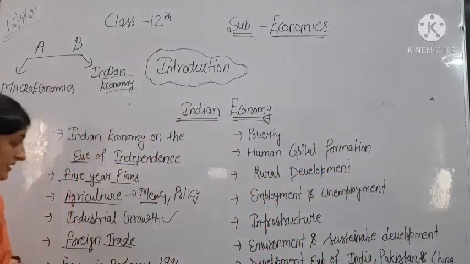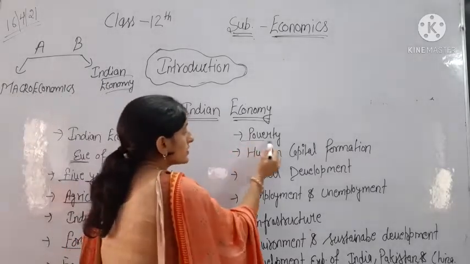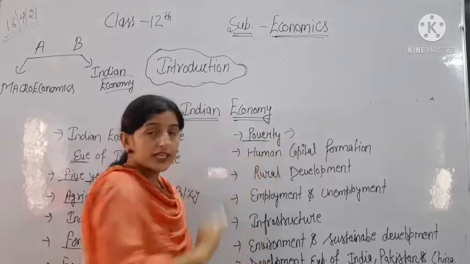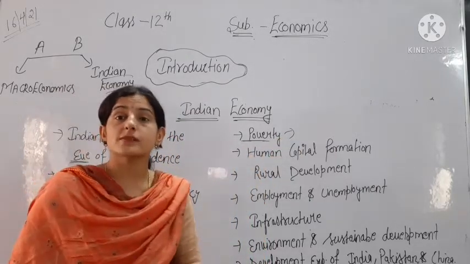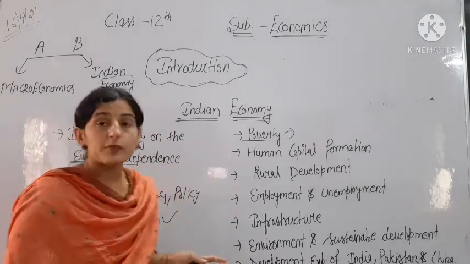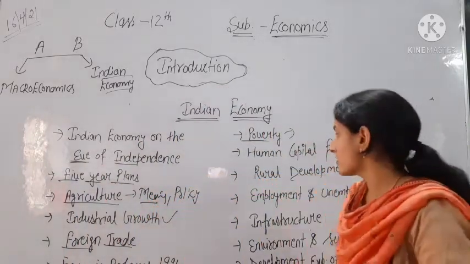So in this chapter we will discuss that. Then the concept of poverty. In this chapter we will discuss the meaning of poverty, types of poverty, how poverty is measured, what is the poverty line, and what poverty alleviation programs are run by the government.